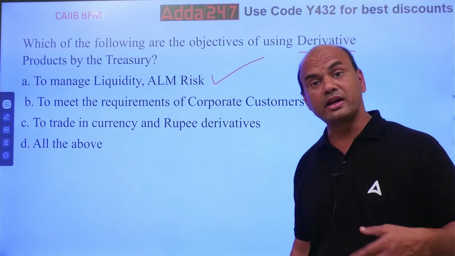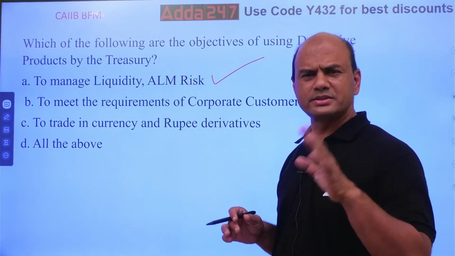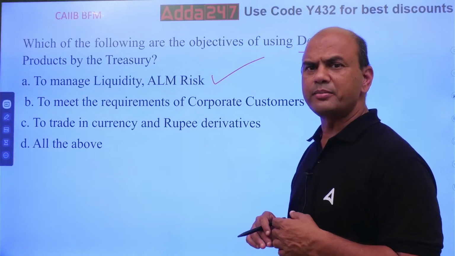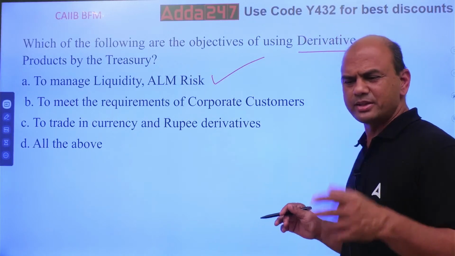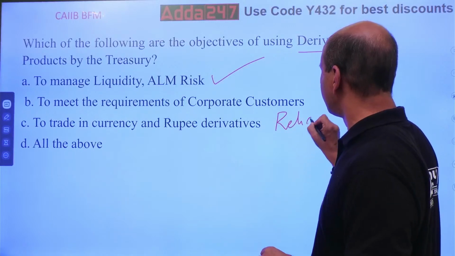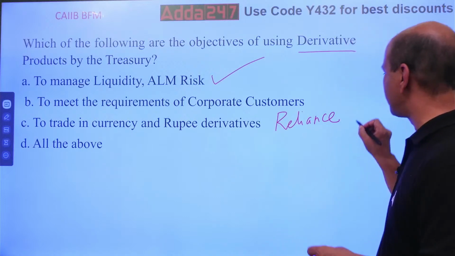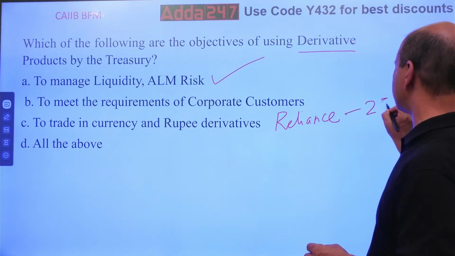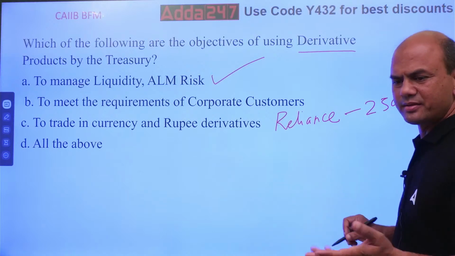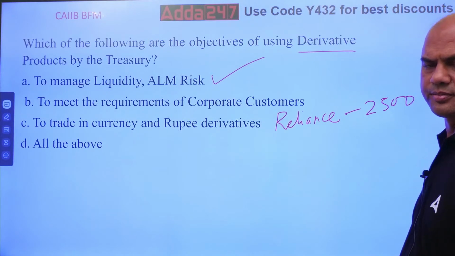Now, how to trade in derivatives? What is the use of derivatives? I'll give you a simple example. Let's say I buy Reliance shares. I buy the Reliance shares at, let's say, 2500. Right now it is roughly around this only, plus minus something. So I buy the Reliance share at 2500.